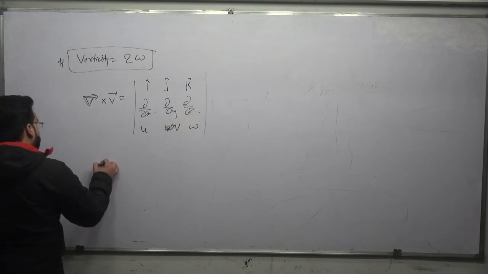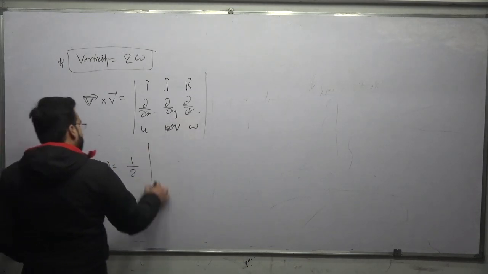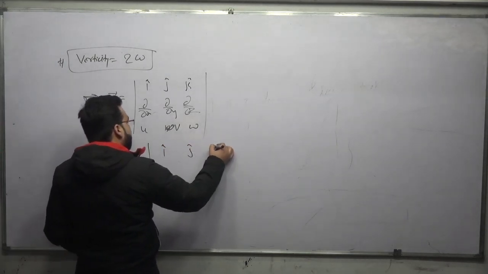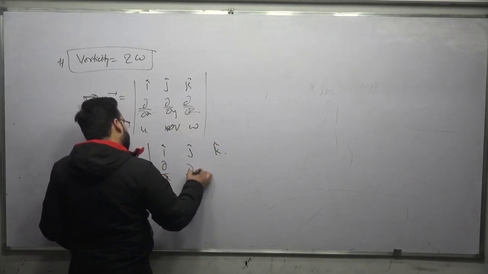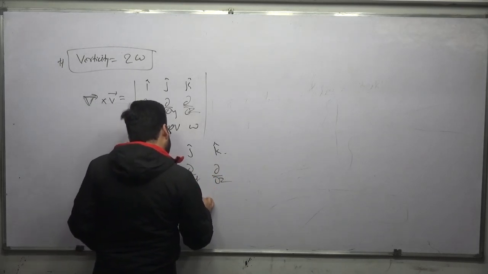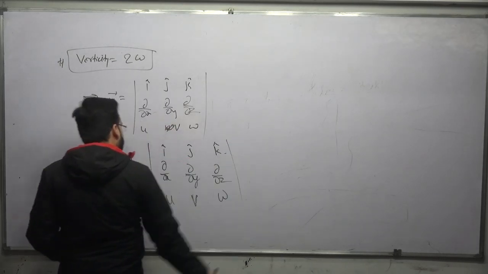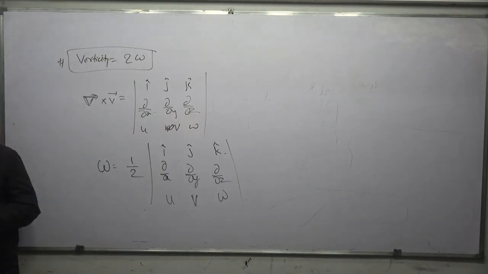And this omega comes out to be half of the determinant with i, j, k, dou by dou x, dou by dou y, dou by dou z, and u, v and w. From this we get omega. If this omega comes out equal to 0, it is said to be an irrotational flow, otherwise it is said to be a rotational flow if it is not equal to 0. So whether a flow is irrotational or rotational, we get it from this.